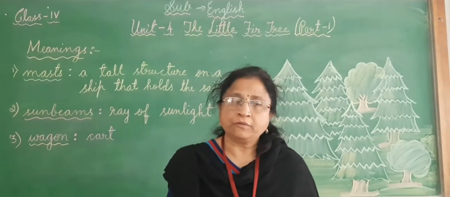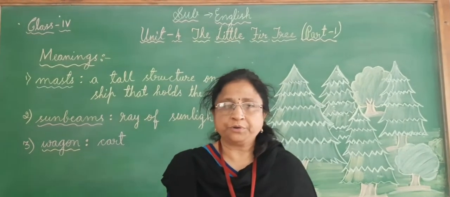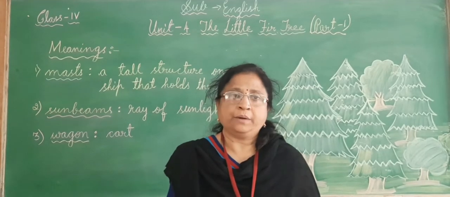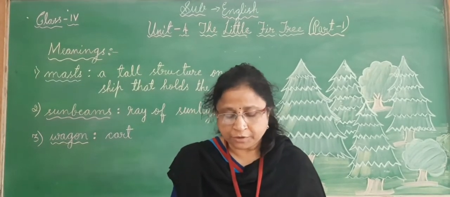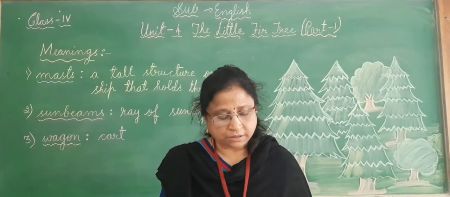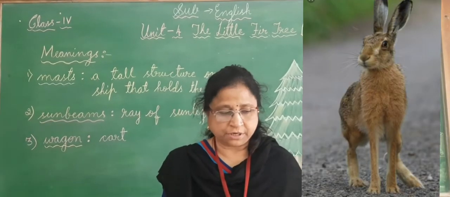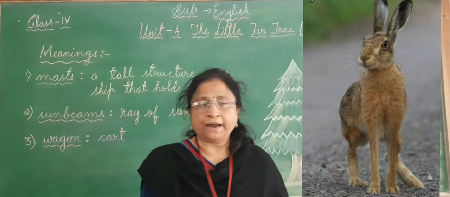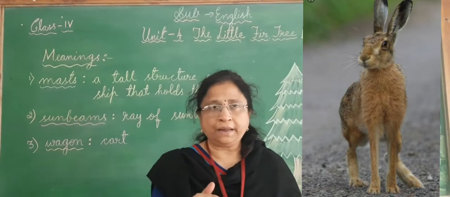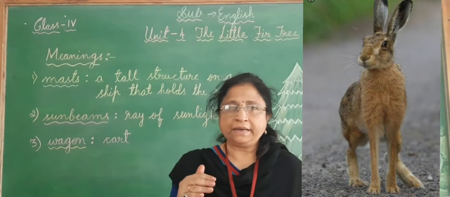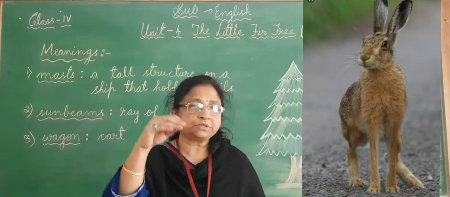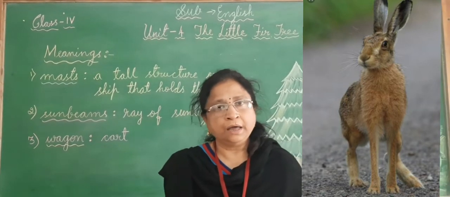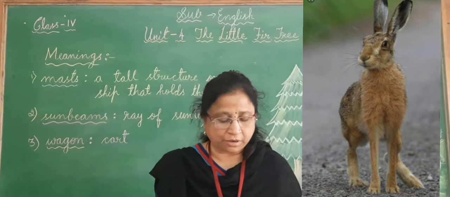So what did the fir tree think, children? It wanted to grow tall and see the world around it by growing tall. To make it feel worse, the hares used to jump over it. The little fir tree was very short, and the hares used to jump and play around it and touch its branches, which the fir tree did not like.